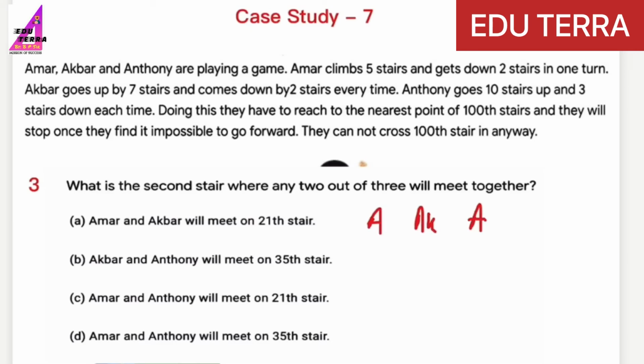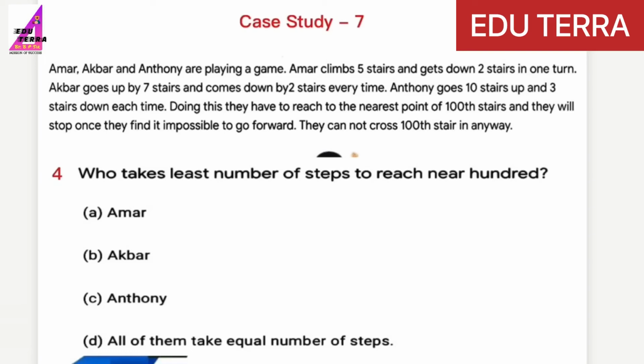So same thing, just try to find the common multiple. This time 21 and 35, but 21 is given. So here you have to choose Amar and Anthony, that is option number C. So Amar and Anthony will meet on 21st stairs, option number C. Now question number 4.